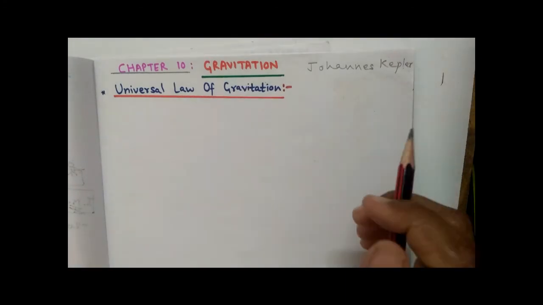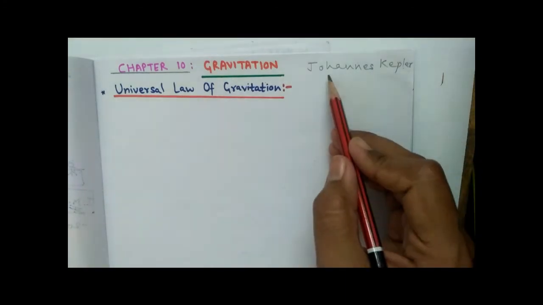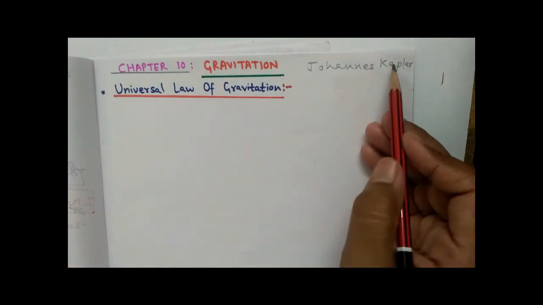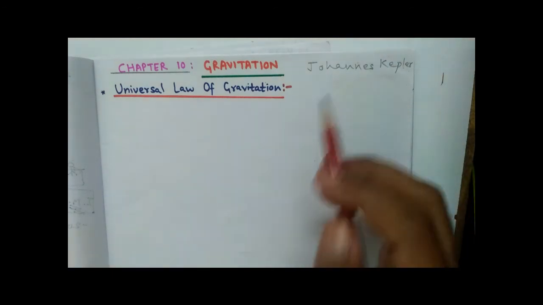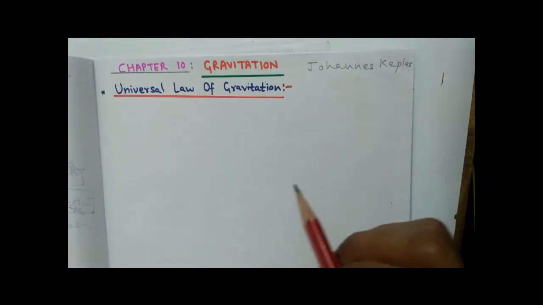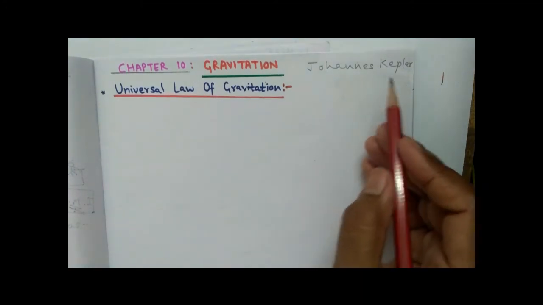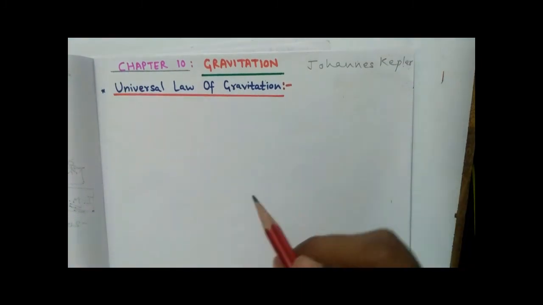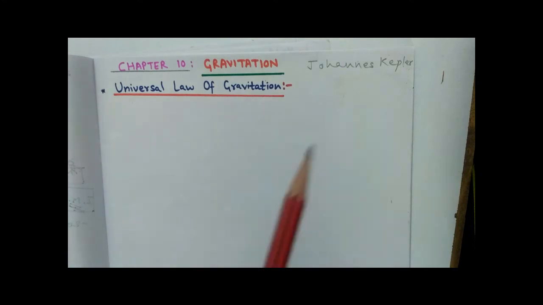In the 16th century, there was a scientist named Johannes Kepler, and he had derived three laws which govern the motion of the planets. That means Kepler had given three laws regarding planetary motion. But Kepler could not give the exact theory to explain the motion of the planets.